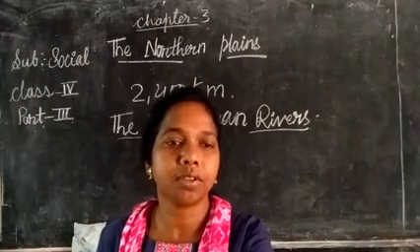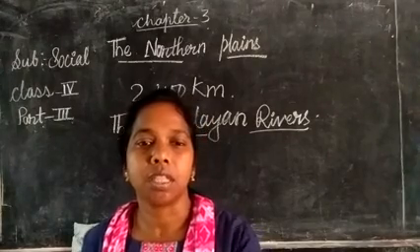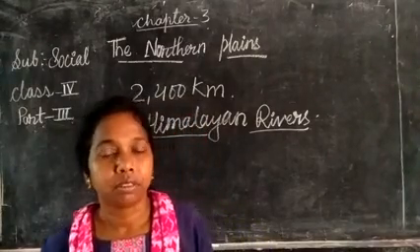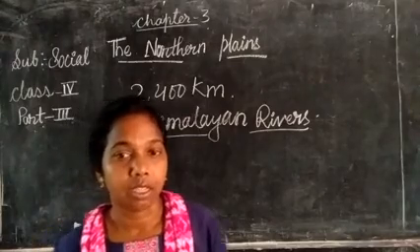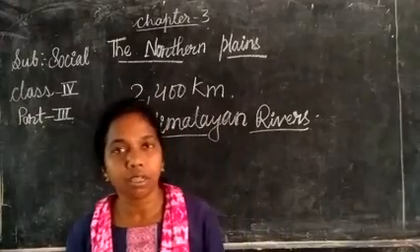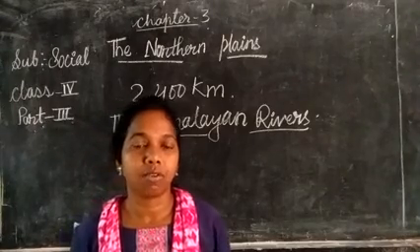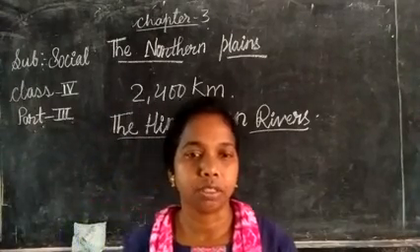Since these rivers have their sources in the Himalayas, they are perennial. Perennial rivers have water throughout the year. Perennial river means the rivers which have water all through the year.